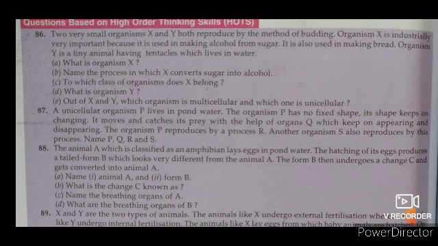So dear students, this is a word-related problem, and you have to identify properly. Two small organisms X and Y both reproduce by budding. Organism X is industrially very important because it is used in making alcohol from sugar, and it is also used in making bread. Organism Y is a tiny animal having tentacles, living in water.